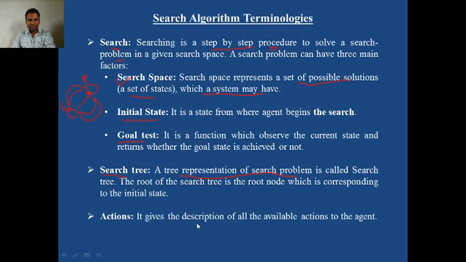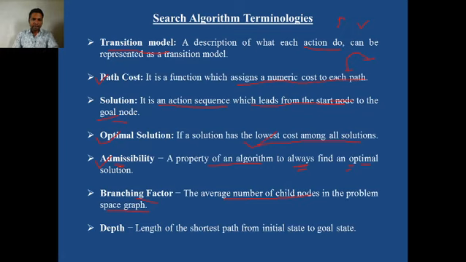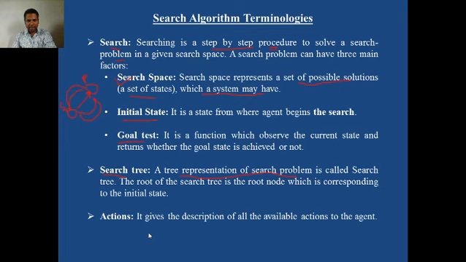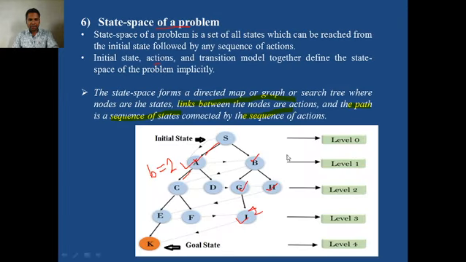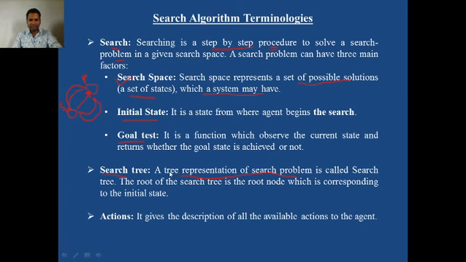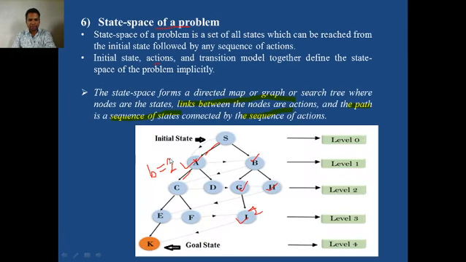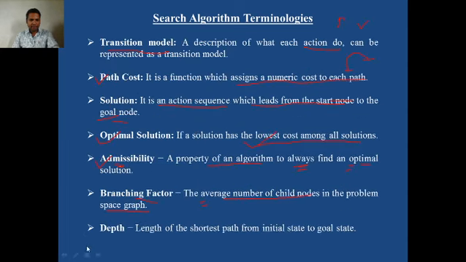So branching factor in a search problem is the average number of child nodes in the state space. What is the average branching factor here? A has two children, B has two children, C has two children, and G has one child. So the average branching factor for this problem is 2. You understood? The average branching factor for this problem is 2. So remember this: branching factor is the average number of child nodes in the problem.